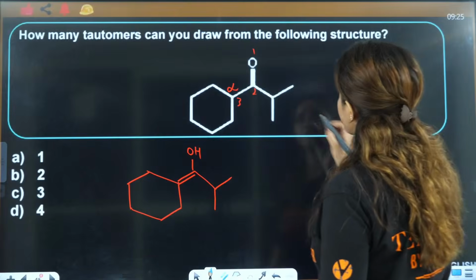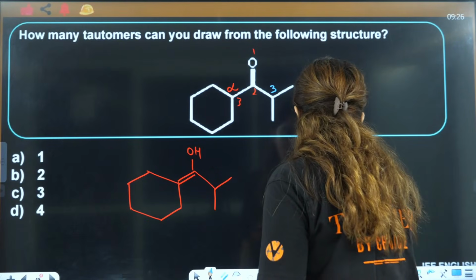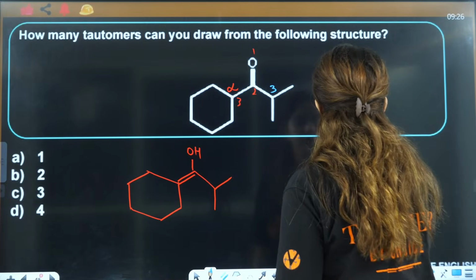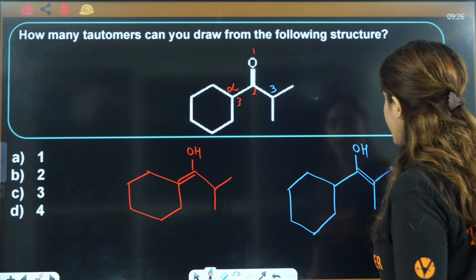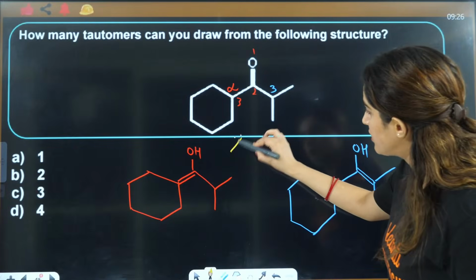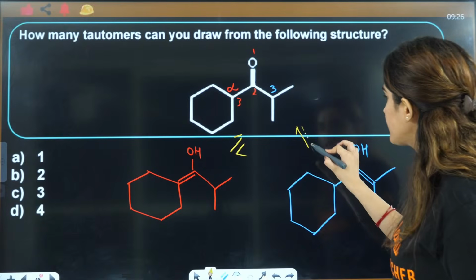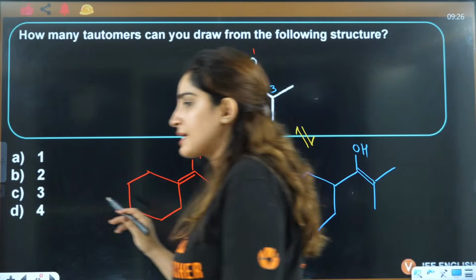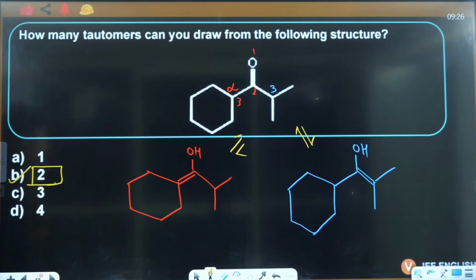Another possibility is 1, 2, 3, this is alpha. In this case, this is OH and here this double bond will be formed, and this is the tautomer that you will have. So two tautomers are possible, this one is possible and this one is possible. So 2 is the correct answer here, right everyone?